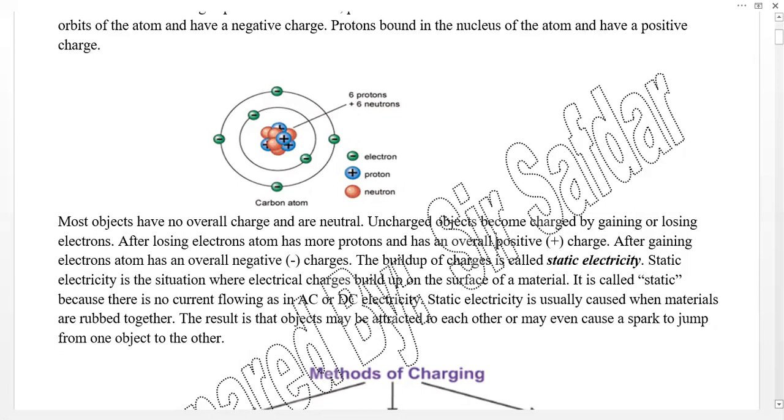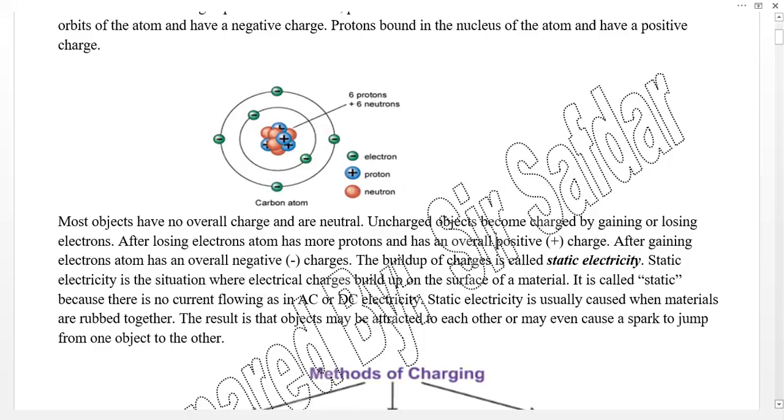The build up of charges is called static electricity. After the movement of these static charges, it is called static electricity. That's why it is called static electricity, because charges will be transferred, and after the transfer the object behaves like positive or negative. Static electricity is the situation where electric charges build up on the surface of a material.